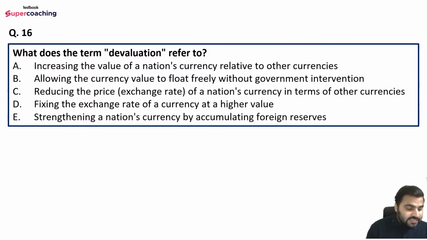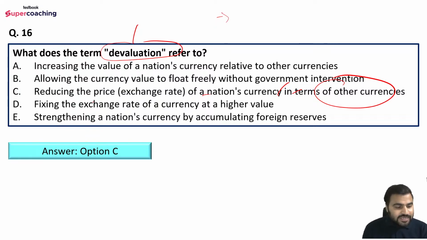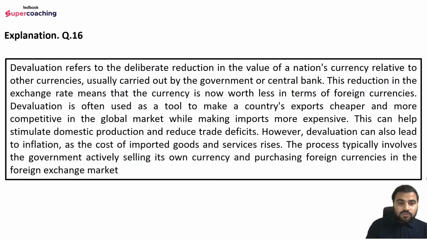Okay. So KS is saying option number A, Nachos is saying option number C. So right answer is option number C only. Why? Because we are talking about devaluation, right? We are not talking about revaluation. So what is happening in the devaluation? There is a reduction in the price of a nation's currency in terms of other currency. So basically the value of domestic currency is being decreased by the government in terms of the other currencies. So here intentional deliberate effort is being taken by the government and the central bank, and they are basically decreasing the value of our currency in comparison to other currencies, right? So this is the right answer. This is the devaluation, right? That is, option number C would be correct here.